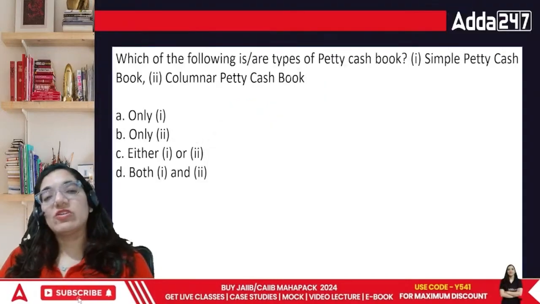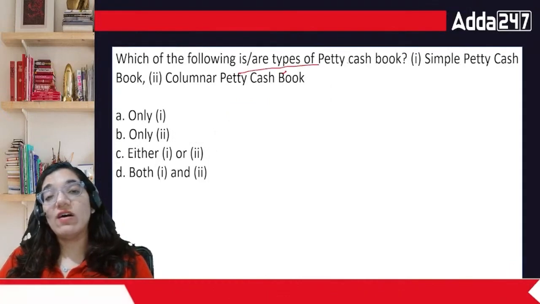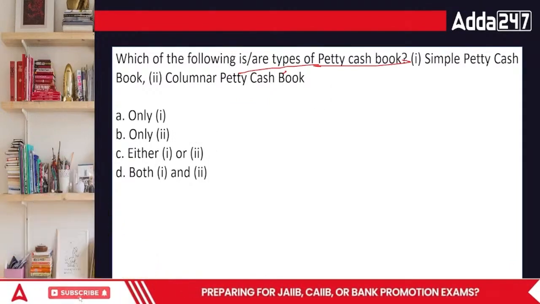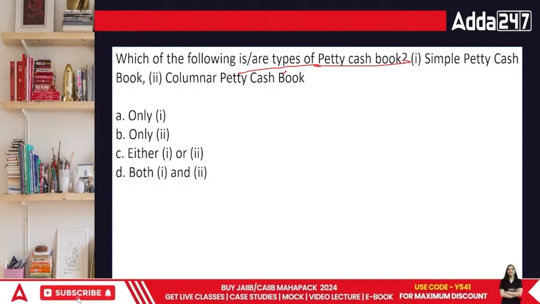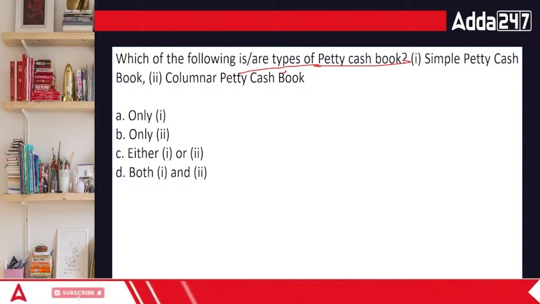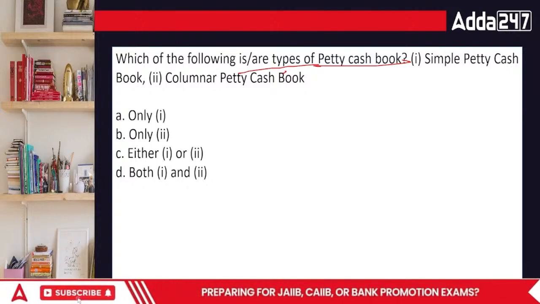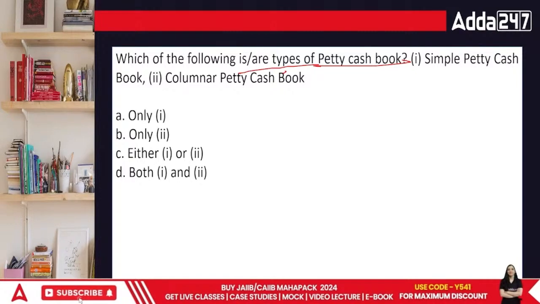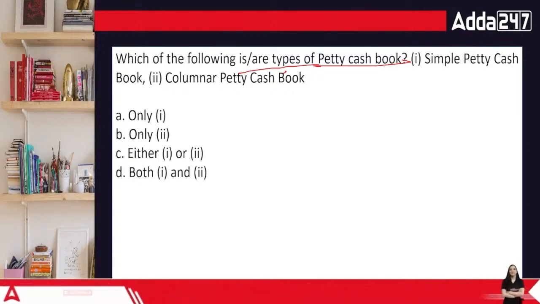Acha, next question, everyone. Which of the following is or are types of petty cash book? What do you mean by the term petty cash book? Simple or columnar petty cash book? It is only one, two, one and two, either one or two or both.